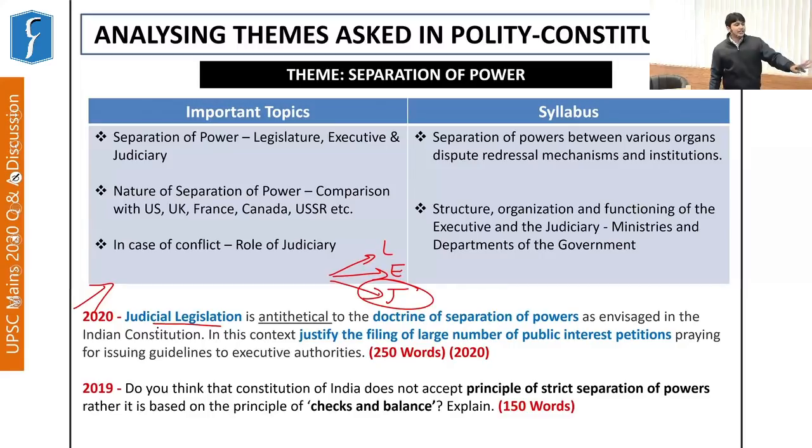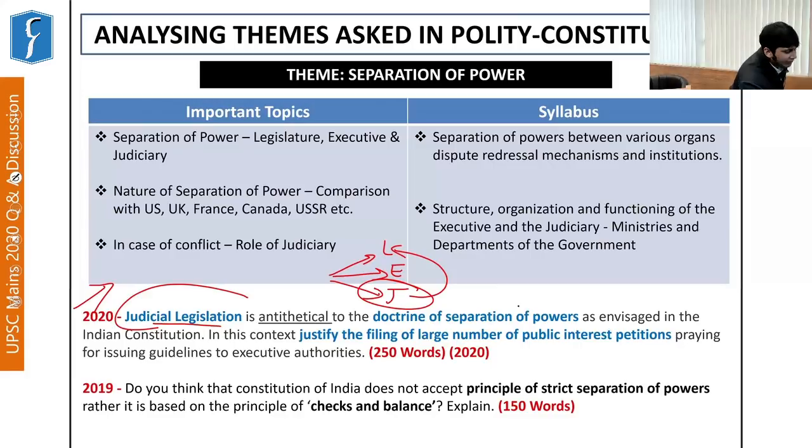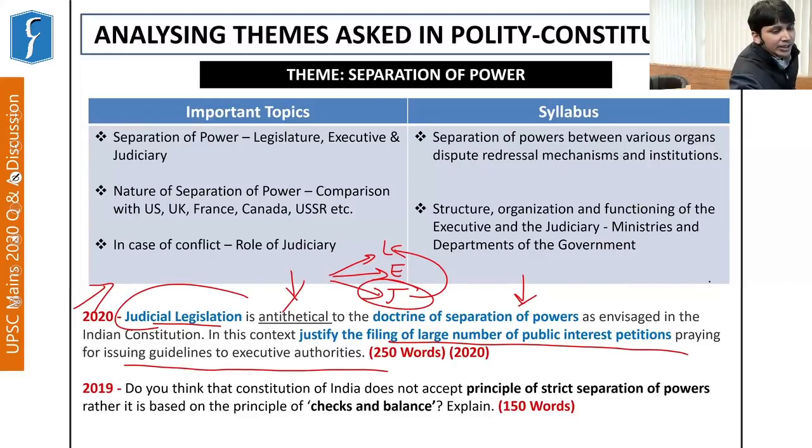It says judicial legislation is antithetical to the doctrine of separation of powers as envisaged in the Indian Constitution. In this context, justify the filing of a large number of public interest petitions or PILs, praying for issuing guidelines to executive authority. So basically, it is asking what is the role played by public interest litigation in highlighting the aspect of judicial legislation. So again, you need to have a very conceptual understanding and analytical approach to answer such types of questions.